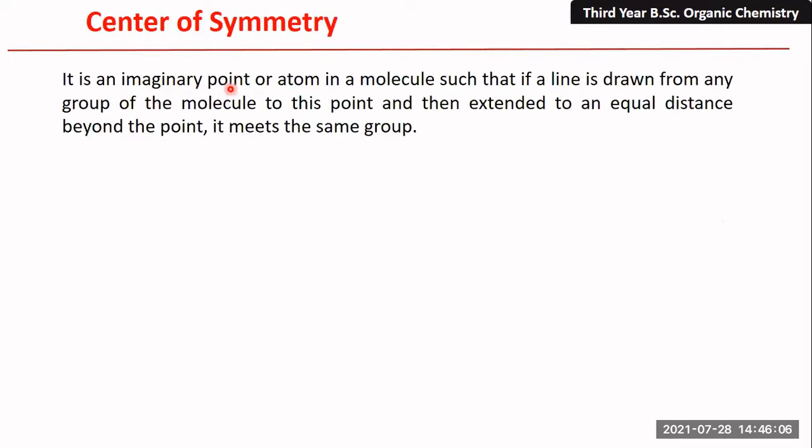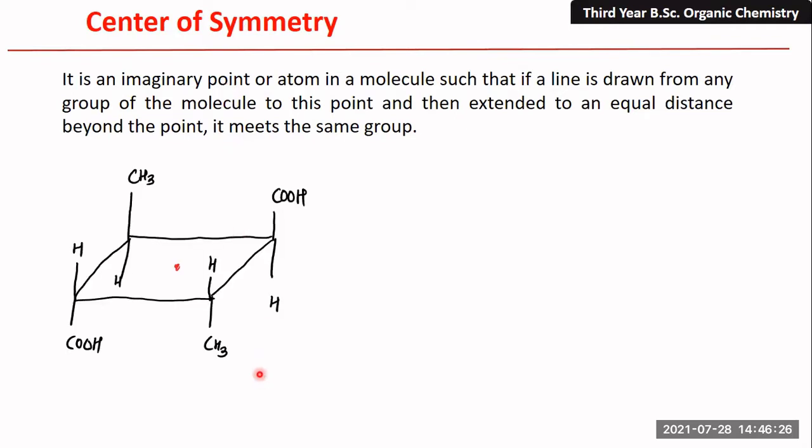Okay. Now let us understand the second element of symmetry, that is center of symmetry. Center of symmetry means, again, it is an imaginary point or atom in a molecule such that if a line is drawn from any group of the molecule to this point and then extended to an equal distance beyond the point, it meets the same group.